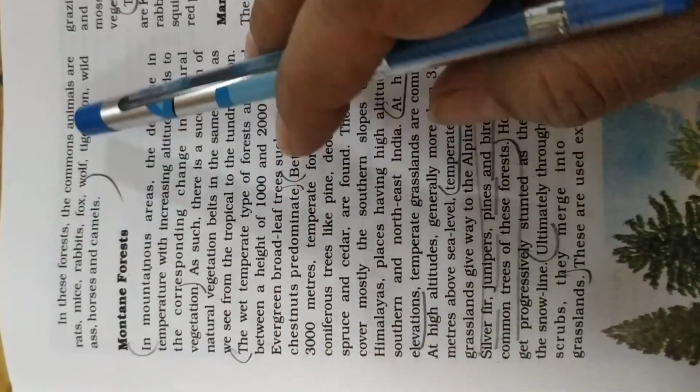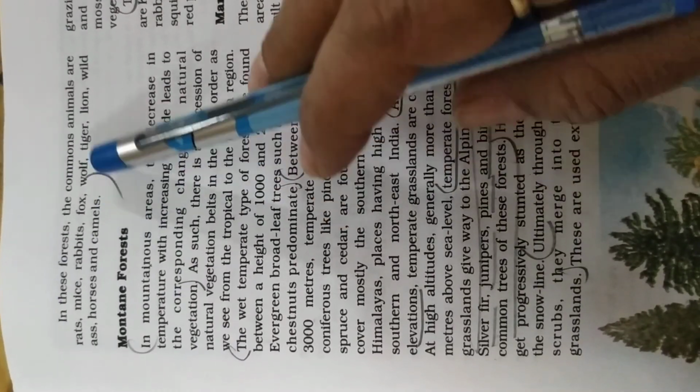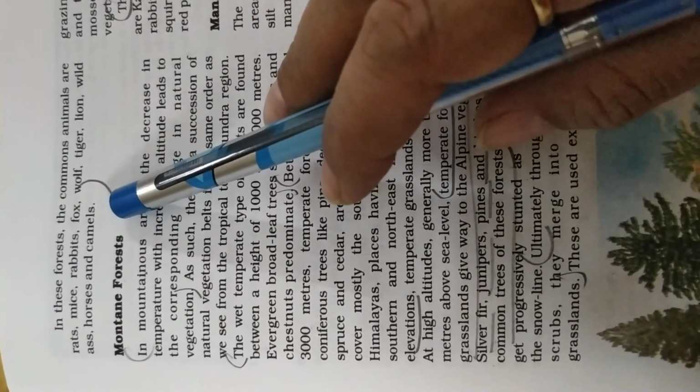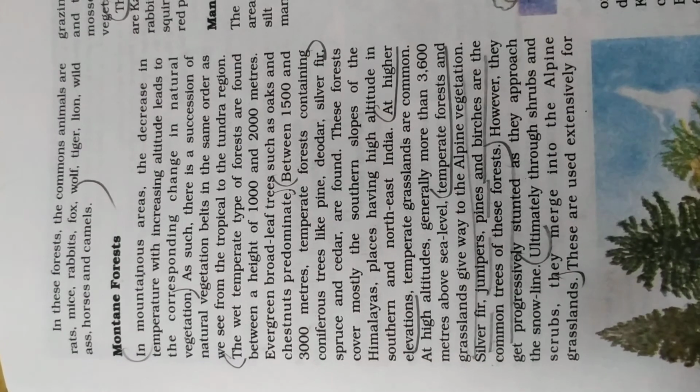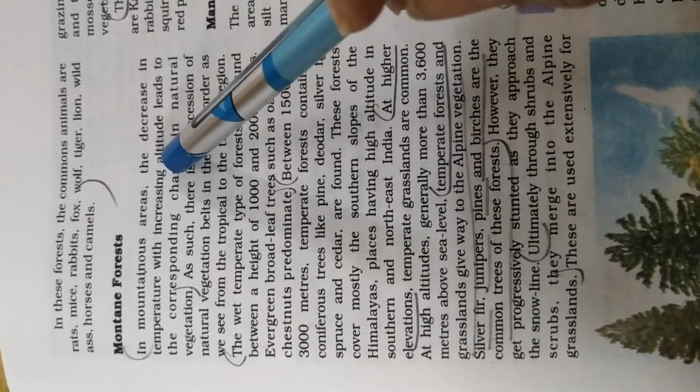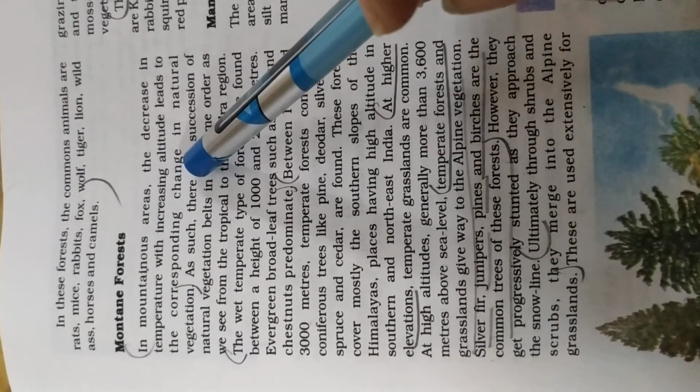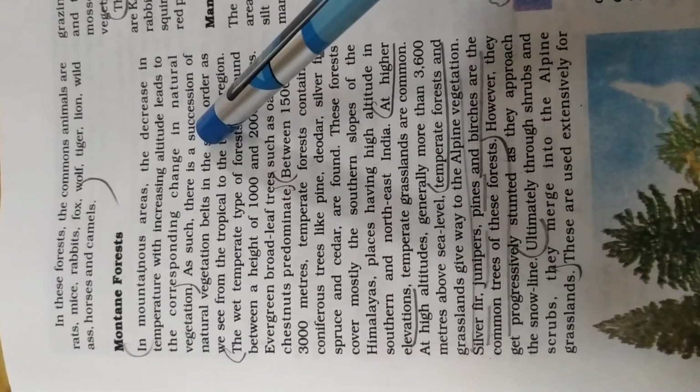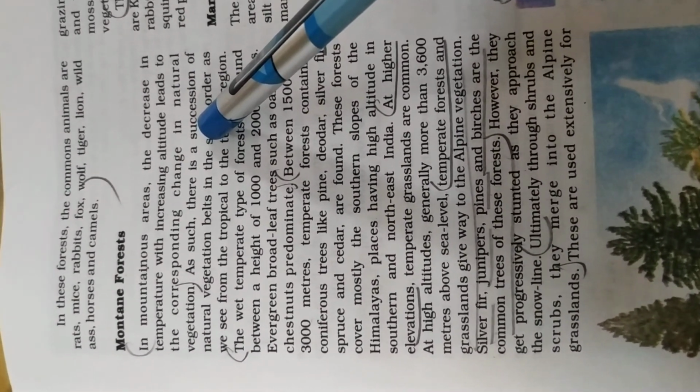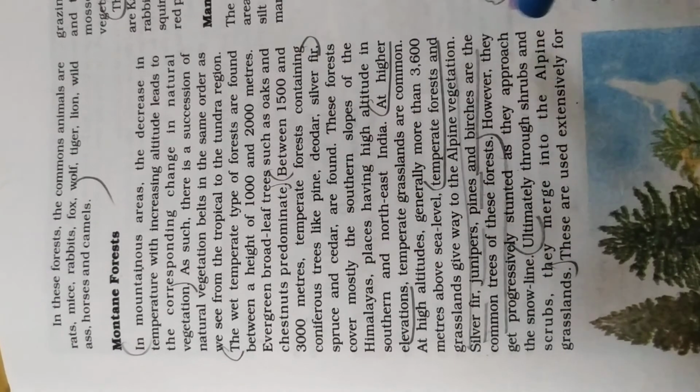In these forests, the common animals are rats, mice, rabbits, fox, wolf, tiger, lion, wild ass, horses, camels. Next is the mountain forest. In mountainous areas, the decrease in temperature with increasing altitude leads to a corresponding change in natural vegetation. That is, when the height increases, the vegetation changes.